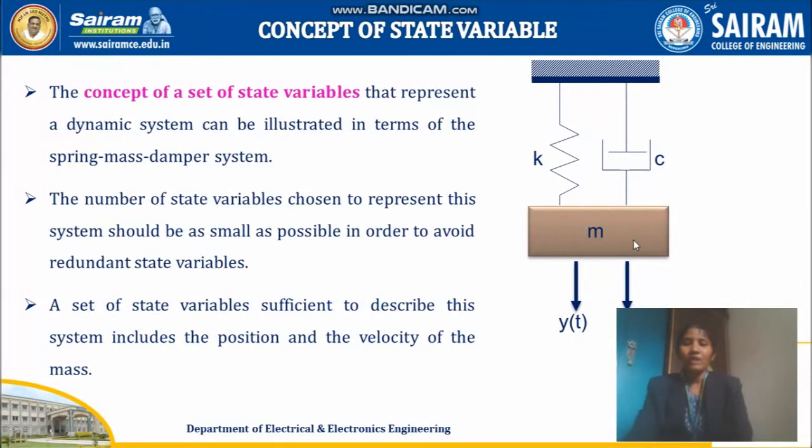A set of state variables is sufficient to describe this system, that includes the position and velocity of the mass, because based on the spring elongation, if you increase the weight, the spring is going to get elongated.